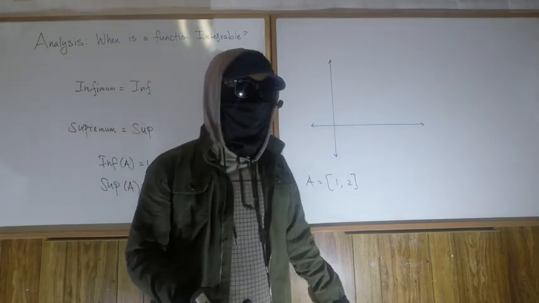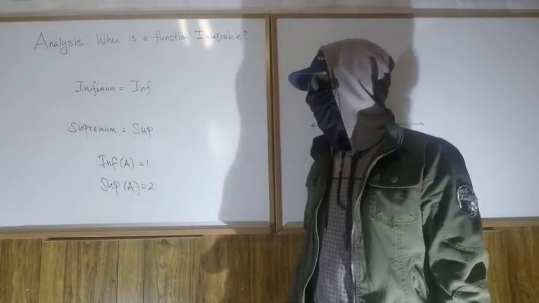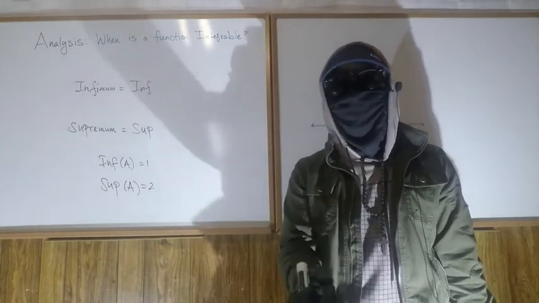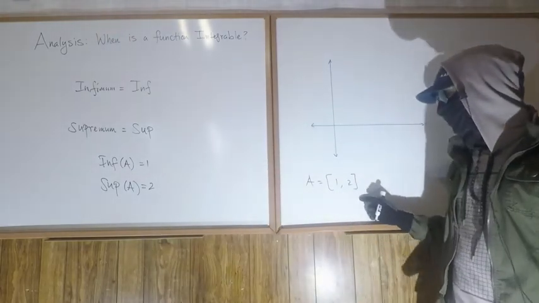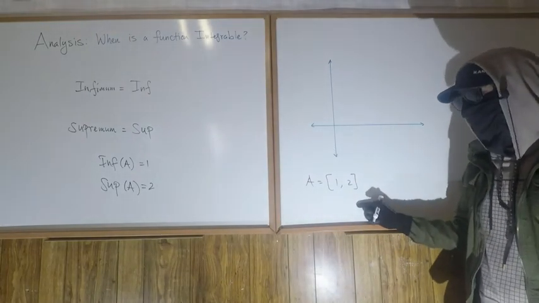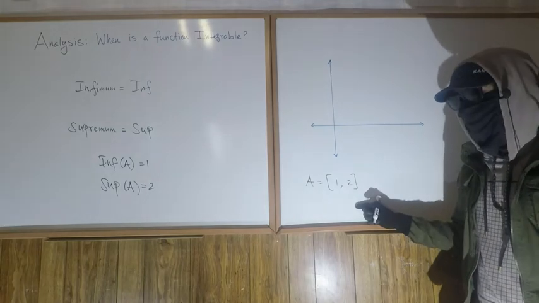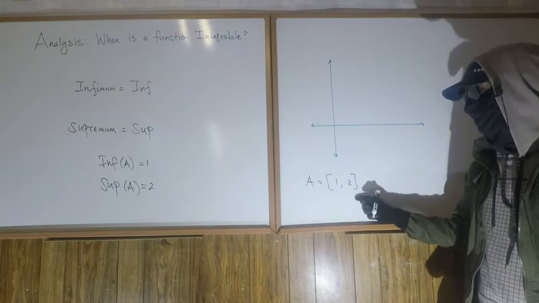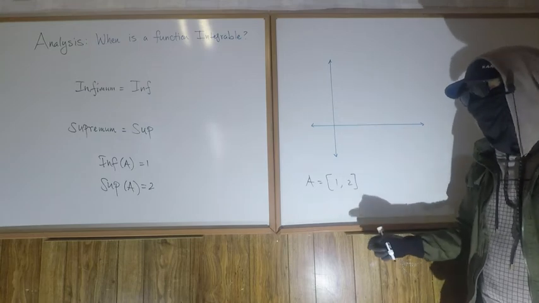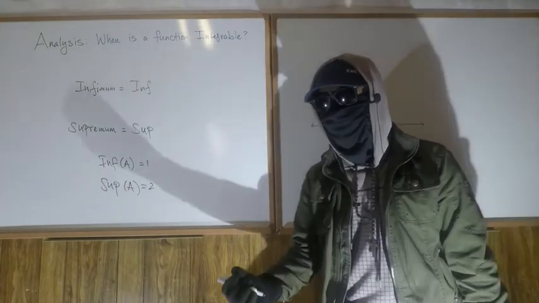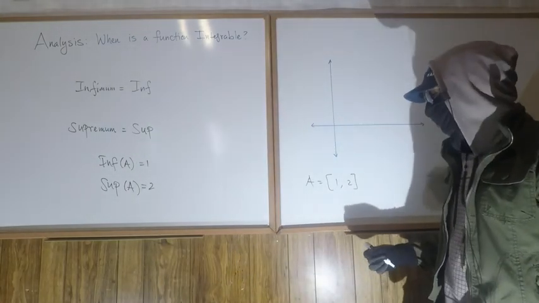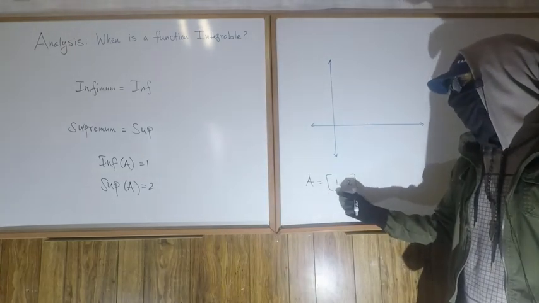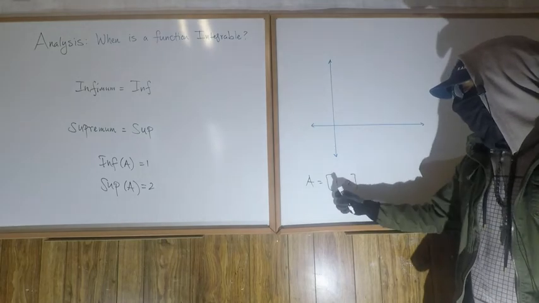So given a set of numbers, the infimum is the greatest lower bound. Notice for this set, 0 is a lower bound, -1 is a lower bound, and so is 0.999, because nothing in this set is smaller than 0.999. But of all the lower bounds, and there are infinitely many, the biggest of them is inf A. So inf A is 1 because, of all the lower bounds, the biggest is 1.